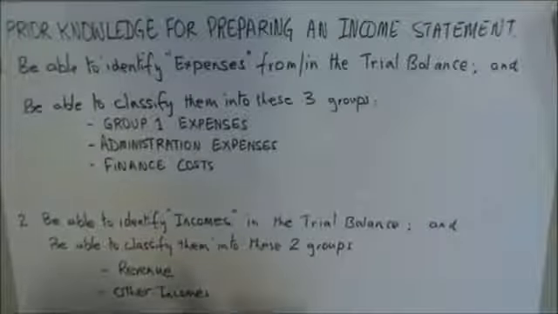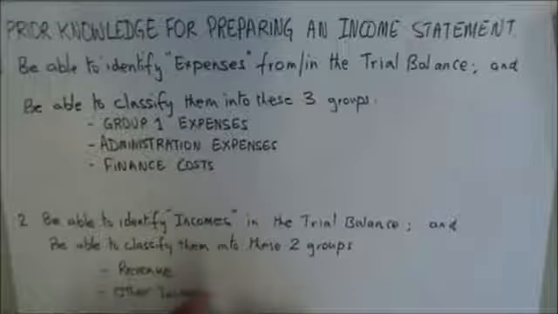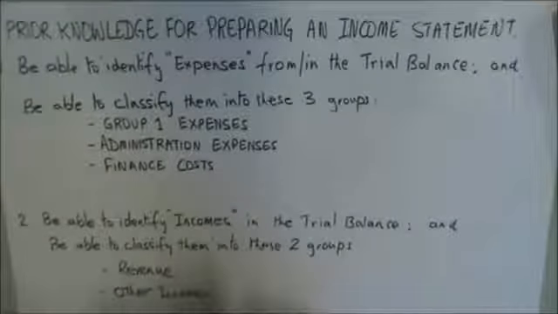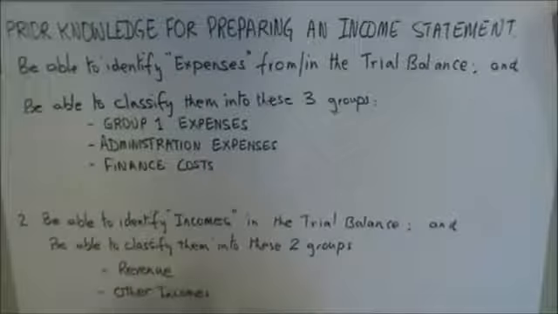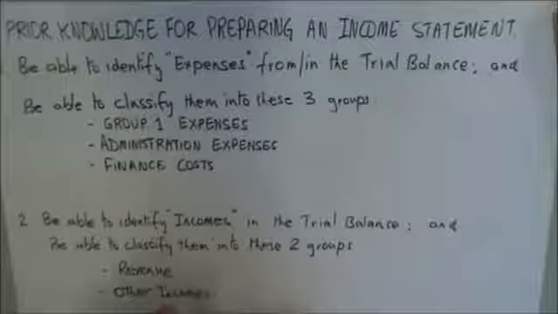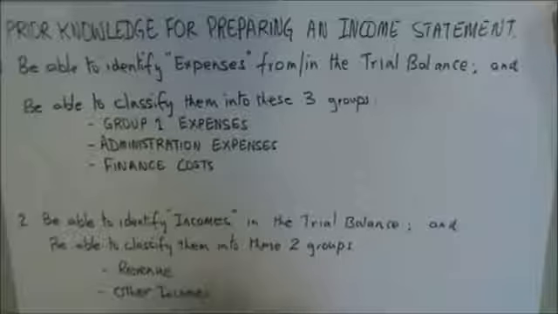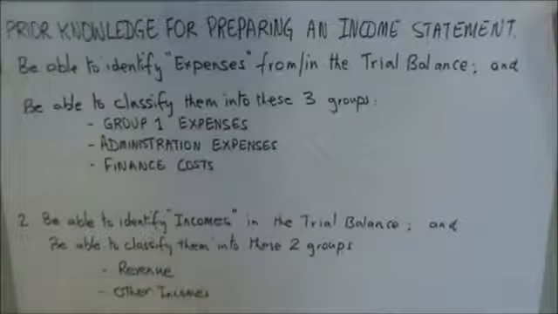It will have all the assets, it will have all the expenses, and it will have the amount for drawings in the debit balances column. It will also have liabilities, all the incomes, and the equity as the credit balances in the trial balance.